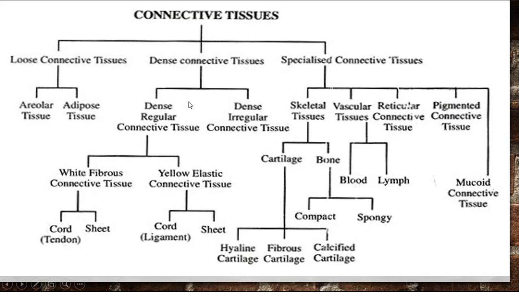This slide is also showing the classification of connective tissue into different types. We can learn from here the different types: loose connective tissue, dense connective tissue, and specialized connective tissue. Loose connective tissue has these two types, areolar and adipose, then dense regular, dense irregular, and then the specialized one. Now we will discuss them in different slides.